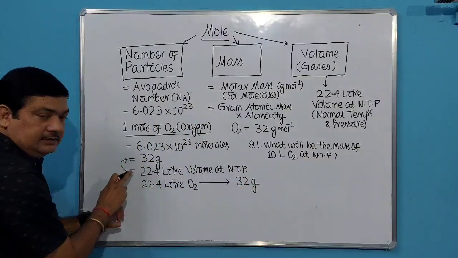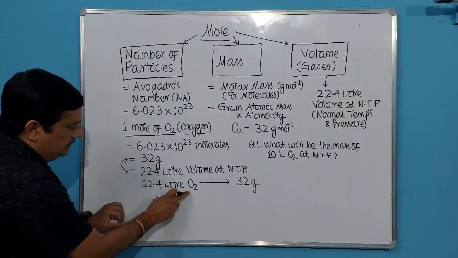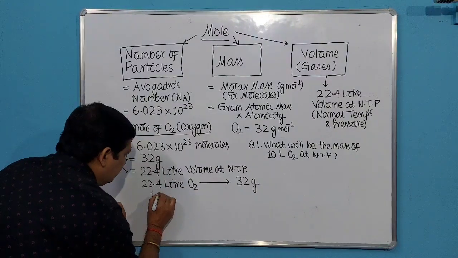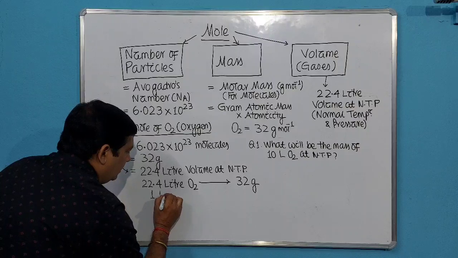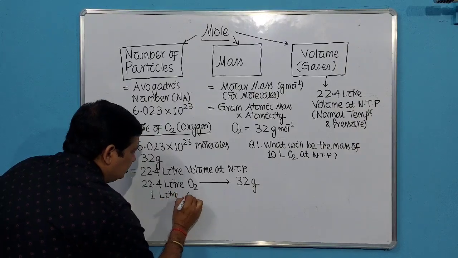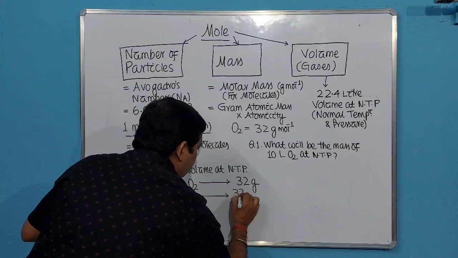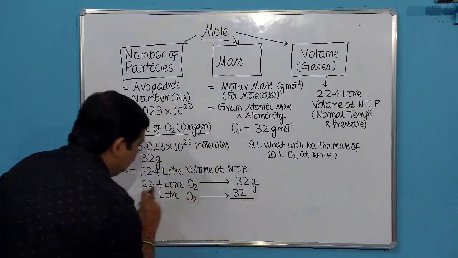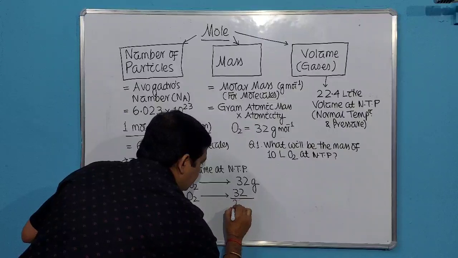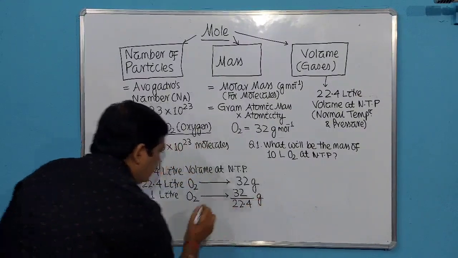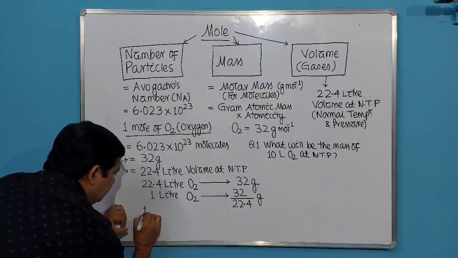Clearly visible here. 22.4 liter oxygen, so the weight is how much? 32 gram. So 1 liter oxygen will weigh 32 by 22.4 gram.